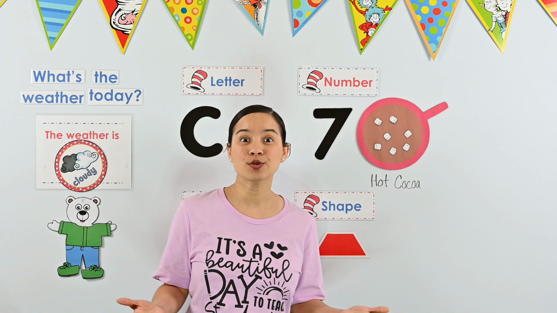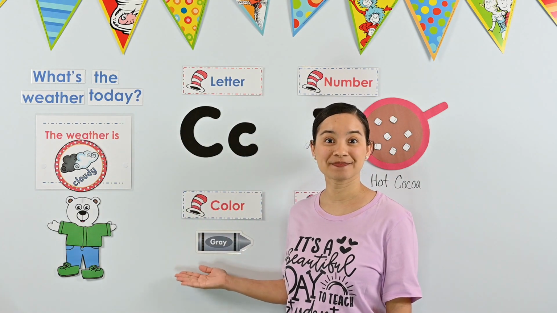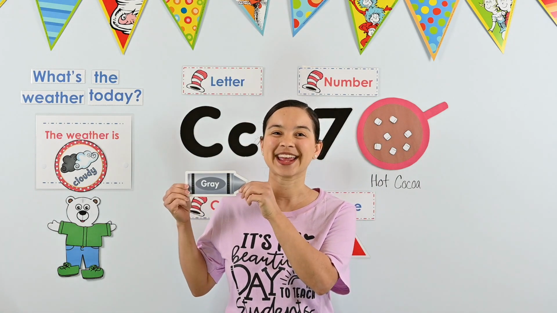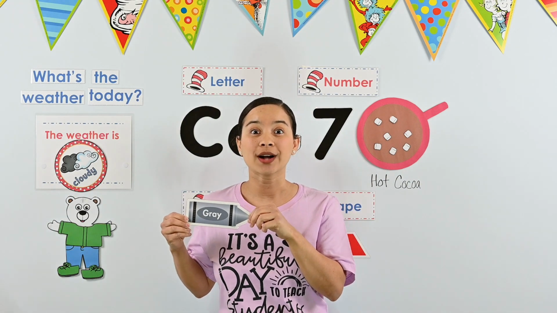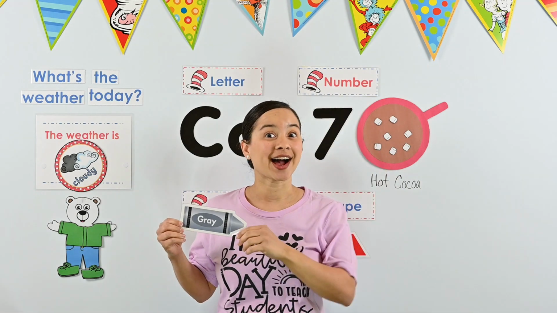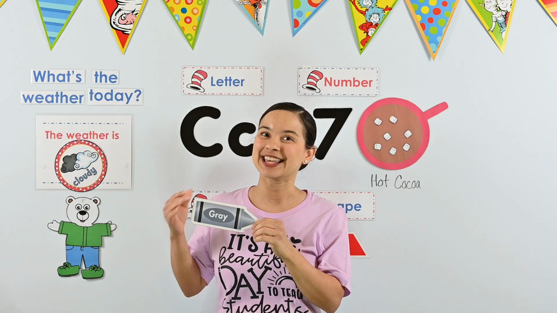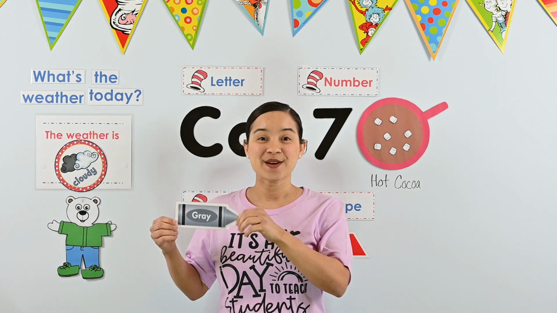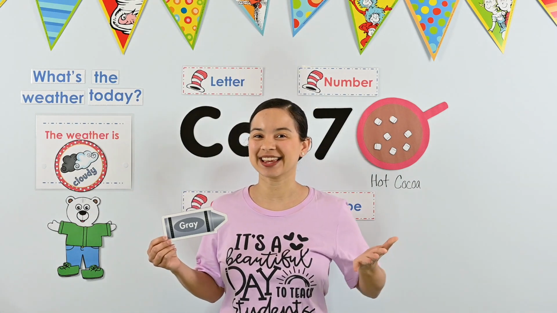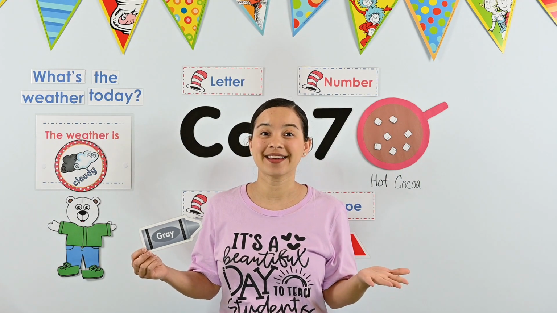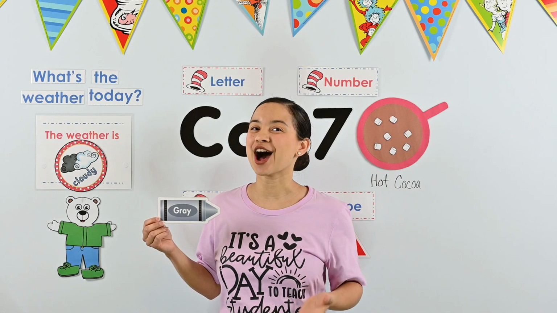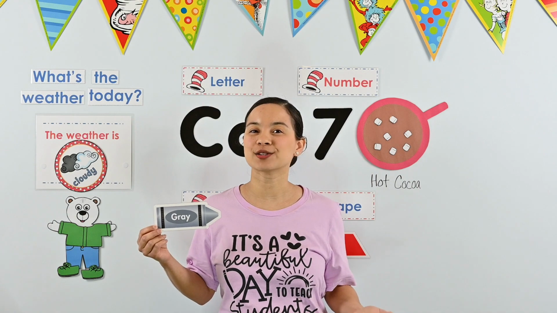Okay, now it's time to move on to our color of the week. This week, we're learning all about the color gray. Yesterday, we were color detectives. We looked around the room and we found something gray. I found a gray elephant in the room where I am. Today, we're going to sing our gray song. It's our first day singing it, so it's okay if you don't learn it today. You can practice as many times as you like until you get it right. This one is a short song, so it won't be as hard to learn.